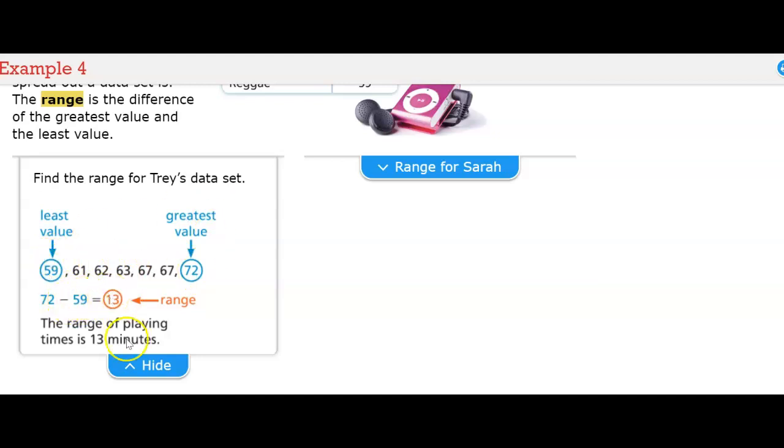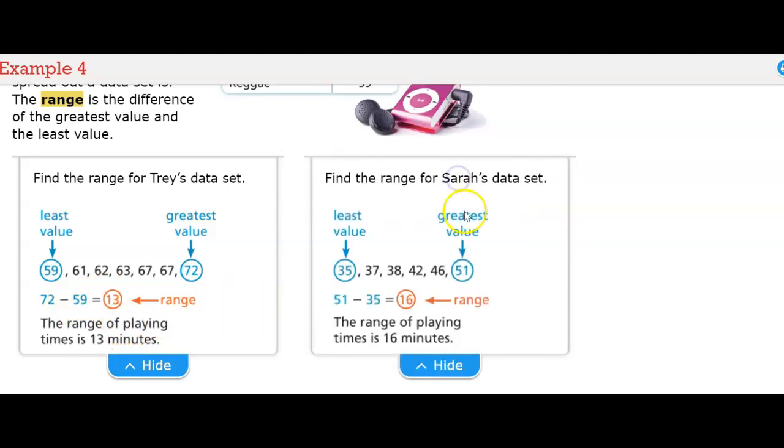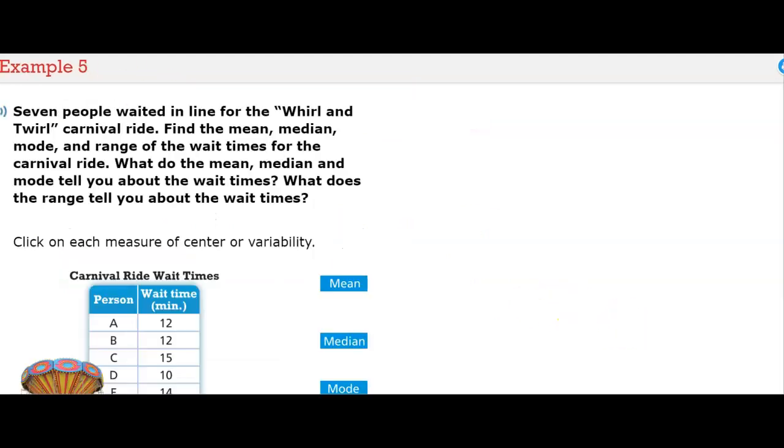So for Trey, we get 13. So his range is 13 minutes. Sarah, again, order from least to greatest, and the least value and greatest value you subtract, you get 16. So her range of playing music is 16 minutes.